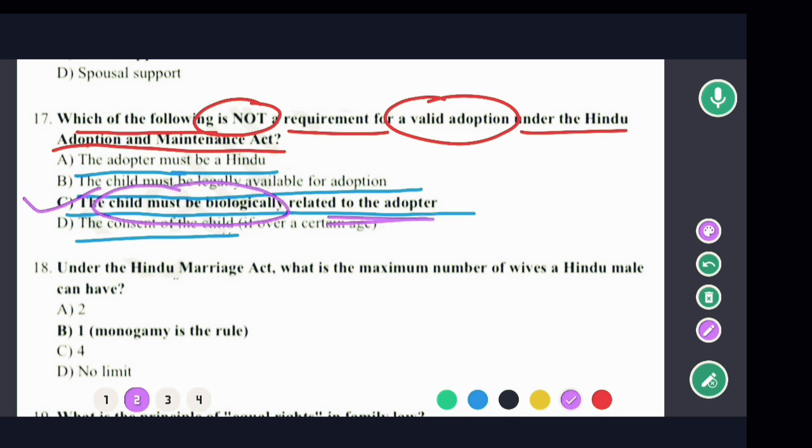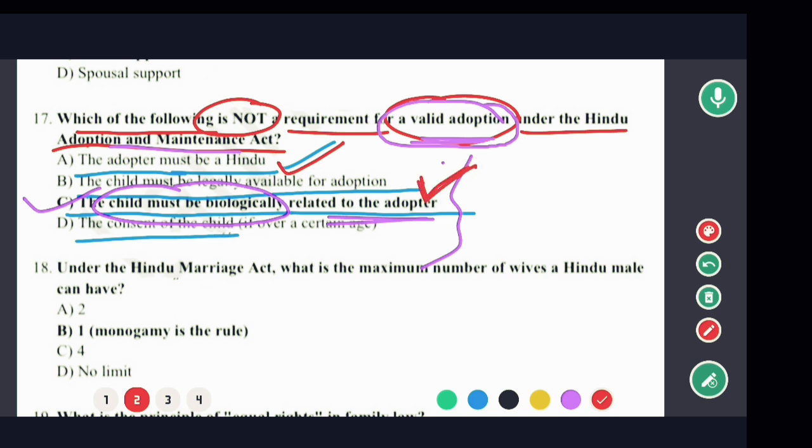That means क्या बोला, देखिए, which is not the requirement for valid adoption. That means India में अगर कोई भी वैलिड एडॉप्शन किया जाता है under the Hindu Adoption and Maintenance Act, तो इनमें से कौन सा है जो रिक्वायरमेंट नहीं है? The adopter must be a Hindu, this is the requirement. Okay, this is the requirement. The child must be legally available for adoption, this is also a requirement.